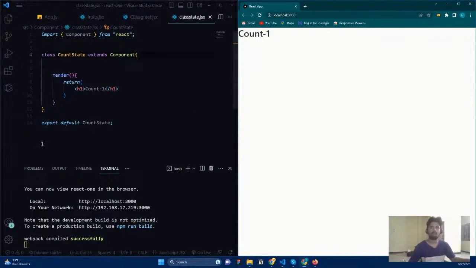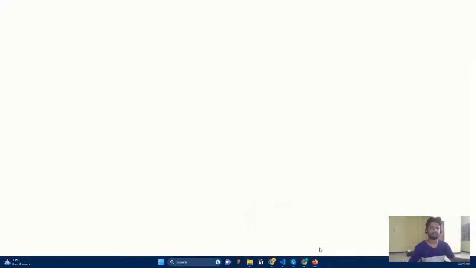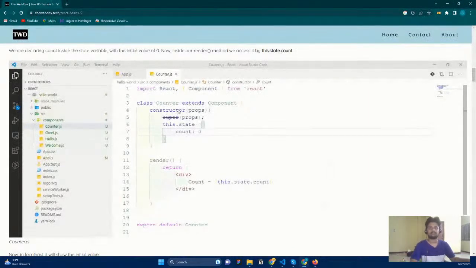And you can see we are getting the output. So basically, we're going to create a state for it. How can we create a state? We all know how to create a state, and here you can see we need to use the constructor property. What is a constructor? If you know about ES6 classes, constructors are the ones that hold the data inside the classes. That is the default function that will help. And here we give props and super. Why are we using super? The super method gives access to all the default methods that are available in Component. I know we don't want it, but we're going to access it. So this is the default thing: constructor(props) and super(props).